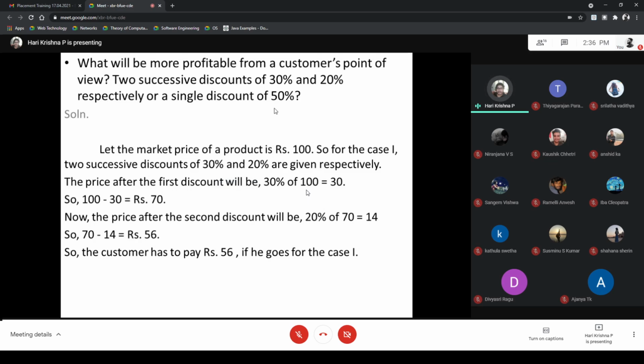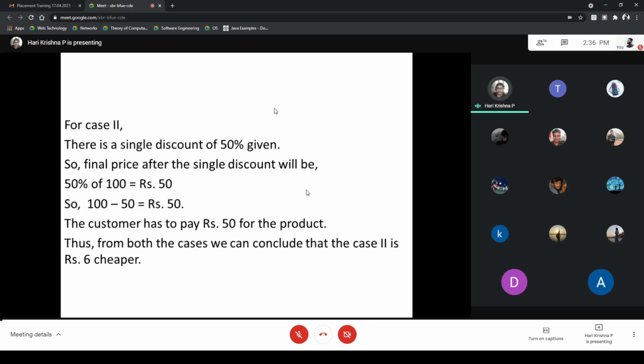Now we will see what happens when using a single discount. For case two, there is a single discount of 50% given. The final price after the single discount, 50% of 100, is rupees 50. Subtracting that from the main price, the customer has to pay rupees 50 for the product.